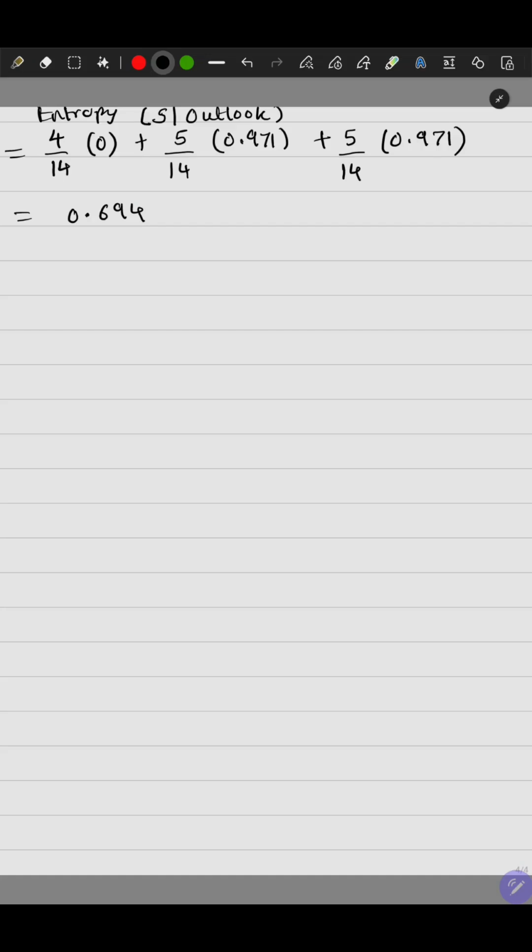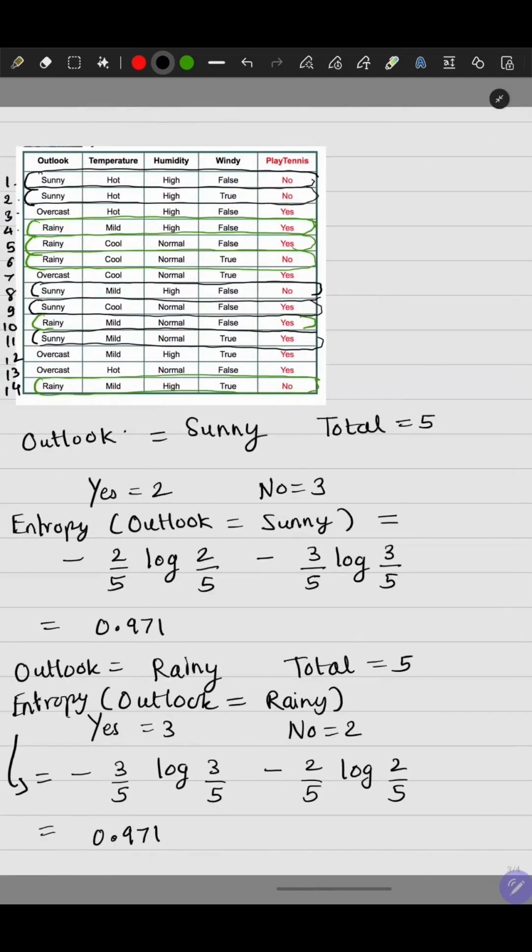So basically, if we use outlook as a splitting attribute, we split the data set into 3 parts. The size of the first part is 4, the size of the second part is 5, and the size of the third part is also 5. In the partition where outlook is overcast, the partition size is 4 and the entropy is 0. In the partition where outlook equals sunny, the entropy will be 0.971. And in the third partition, where outlook equals rainy, the entropy is 0.971.